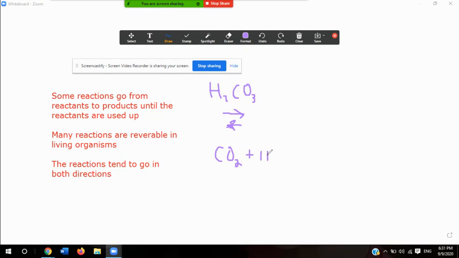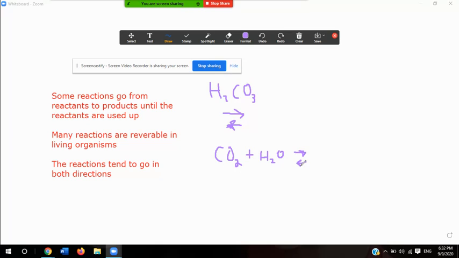Carbon dioxide and water, one molecule each. And again, it's reversible. It means it can go from left to right and also from right to left.